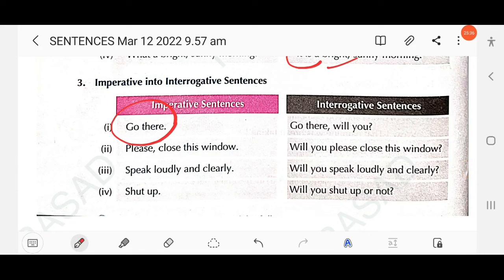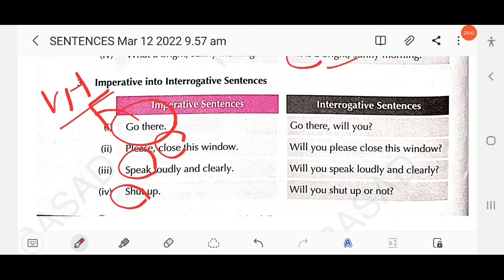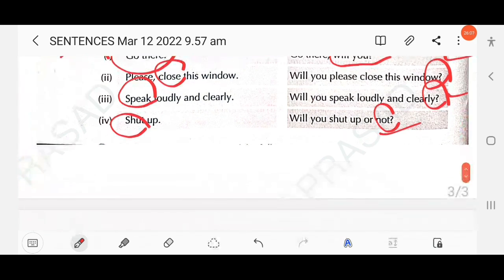The next is imperative sentence into interrogative sentence. This is an imperative sentence as the structure is V1 plus other. Here V1, here V1, V1. Clear? You need to change it into an interrogative sentence. Go there, will you? Please close this window. Will you please close this window? Right? You need to use the question mark at the end of the sentence. Speak loudly and clearly. Will you speak loudly and clearly? Question mark. Shut up. Will you shut up or not? Question mark. Clear?